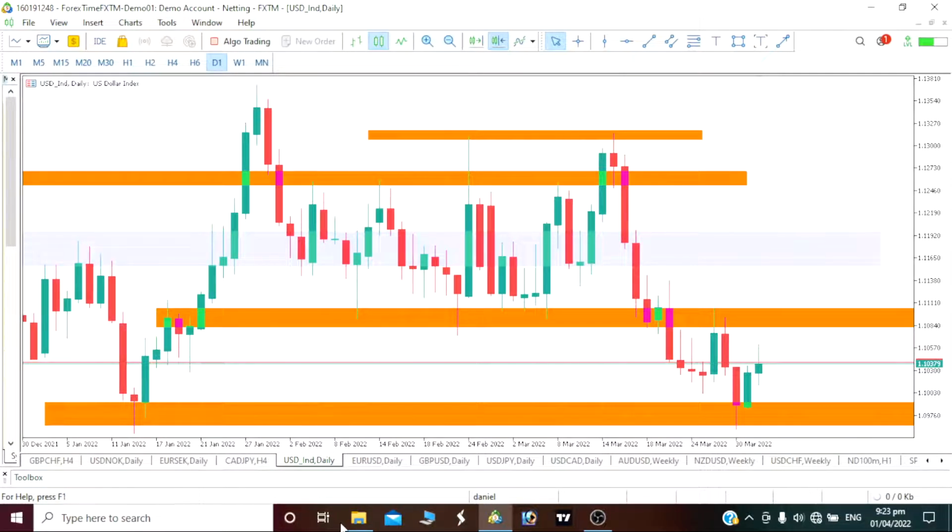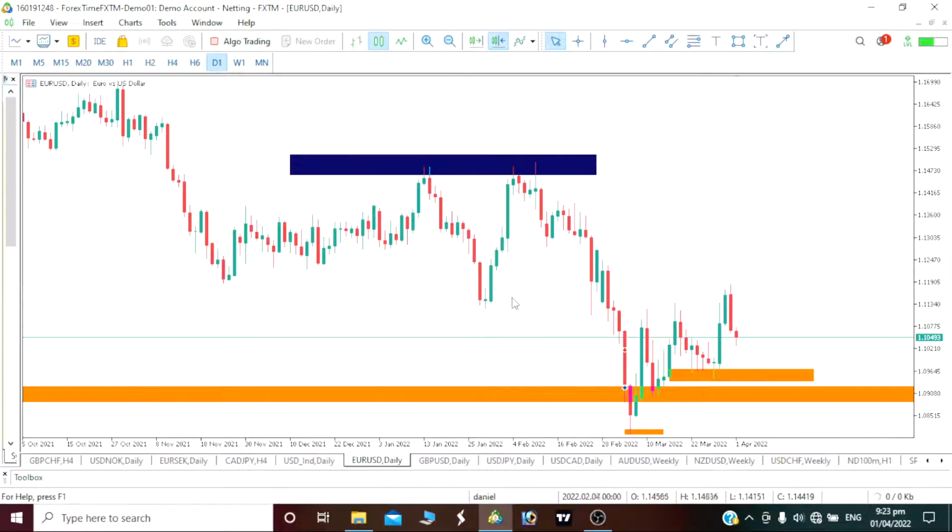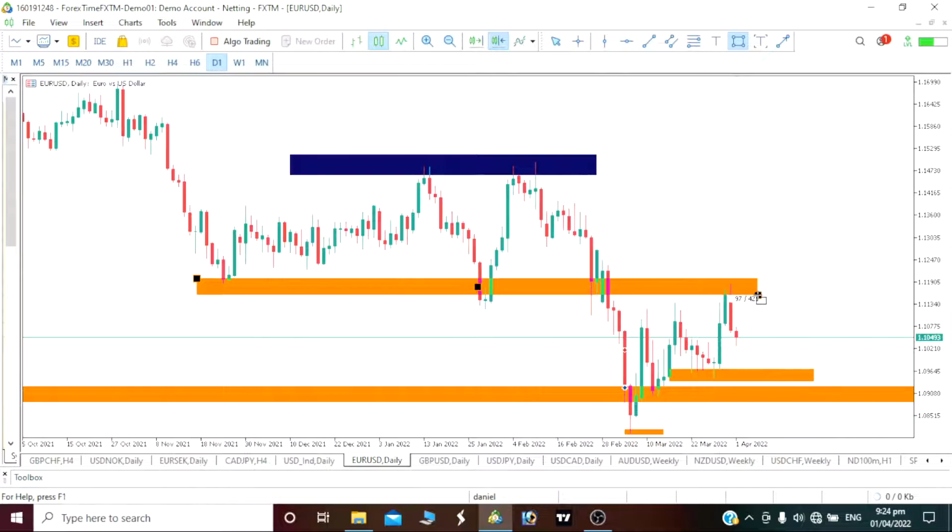Now let's see, our first currency pair is our EUR/USD. Since our dollar index is going to be bearish, any pair compared to it should be bullish. That is exactly what we should be seeing. So the first pair we have here is our EUR/USD. Let's mark one of our key levels here. This key level has acted as support. This one too has given us a support move, which had a breakout. We also see this place serve as a pullback area. This place has also served as support. Our price has been reacting here multiple times.